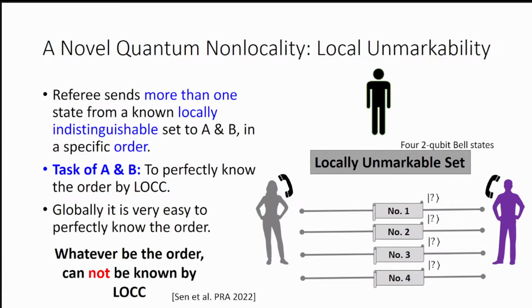But when they are separated, when they are restricted to perform only LOCC, whatever be the order, it cannot be known by LOCC. That's why these 4 Bell states, these 4 2-qubit Bell states, are called locally unmarkable sets. It cannot be marked.